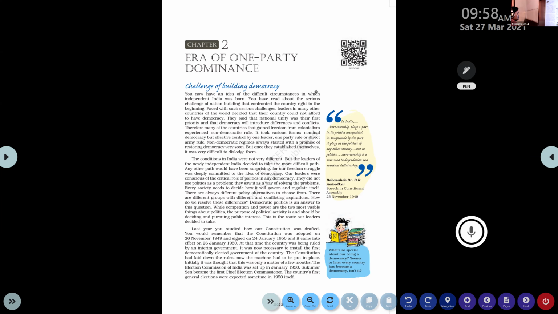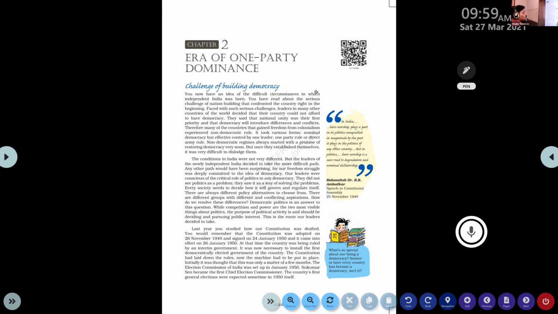So as we studied earlier, we adopted our Indian constitution in the year 1949, on the day of 26th November. It was signed on 24th January 1950 and came into effect on 26th January 1950. At that time, the country was ruled by an interim government. So they decided we want a first democratically elected government for the country. The constitution had laid down the rules. Now the machine had to be put in place.